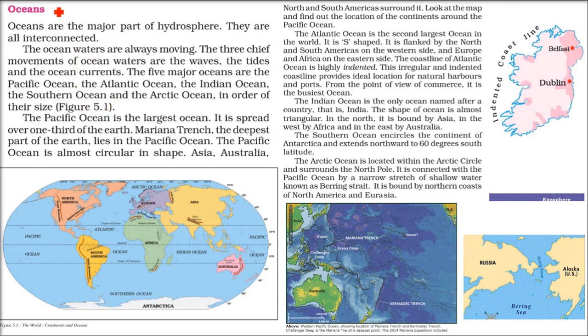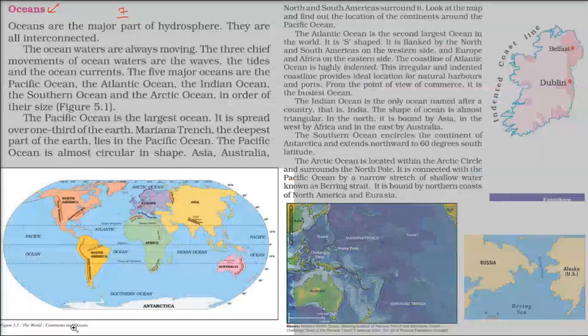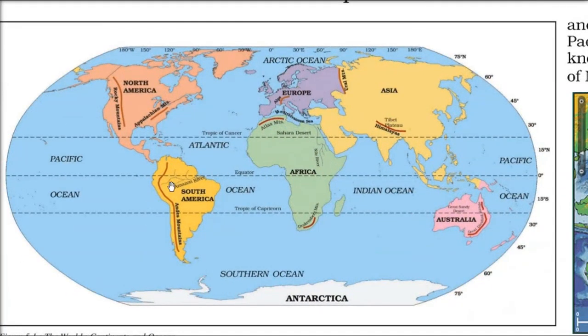Oceans, Mahasagar. We have seven continents. Here we have five oceans. And what are the five major oceans? First one is the Pacific Ocean, and then we have the Atlantic Ocean. This is the Indian Ocean, this is the Arctic Ocean, and this one is the Southern Ocean. All these waters are interconnected to each other.